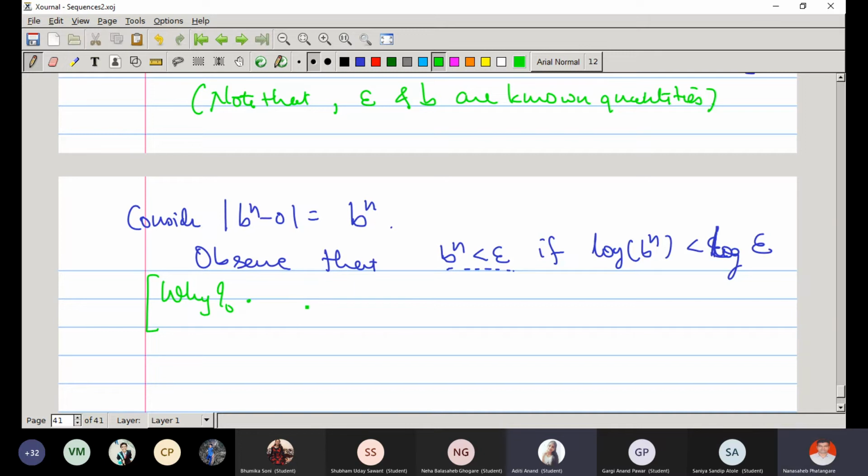Both are greater than 0, that is fine, but it may happen that a is greater than b, but log of a is less than log of b.